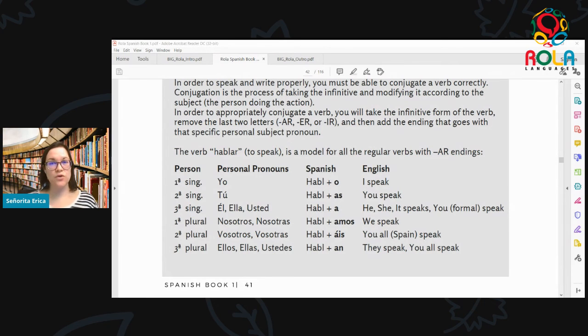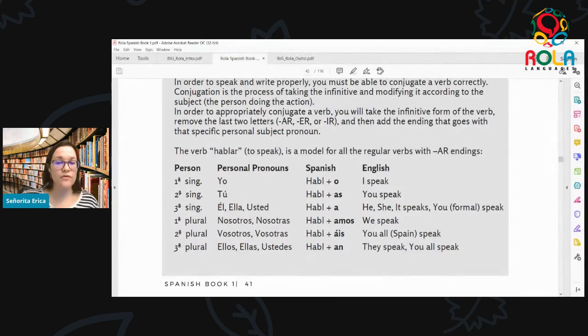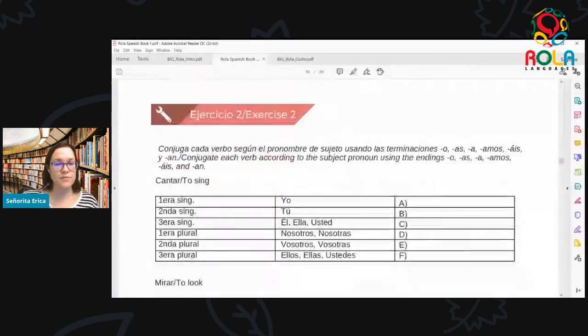Muy bien, excelente. So hopefully this pattern, this idea is starting to sink in. The idea is that whenever you come across another AR verb, you can use the same endings: the o at the end for yo, the as, the a, the amos, the ais, the an. So vamos a practicar unos verbos más. We're going to practice a few more verbs together before we wrap up today's Spanish lesson.